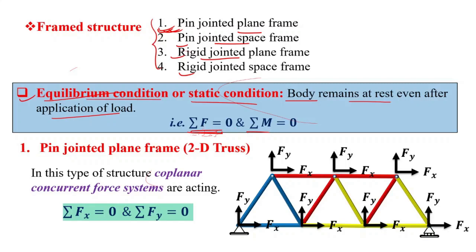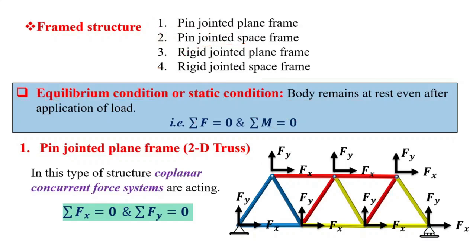We will also be discussing how many equilibrium conditions are needed to analyze these different types of structure. Suppose when we discuss pin jointed plane frame, how many equilibrium conditions are needed? When we analyze the pin jointed space frame, how many equilibrium conditions are needed? So everything will be discussed.